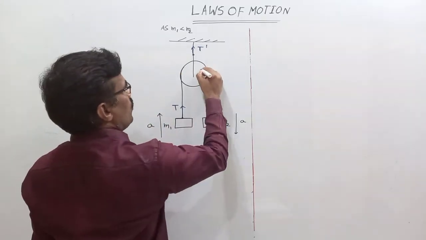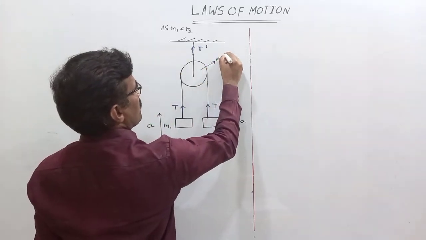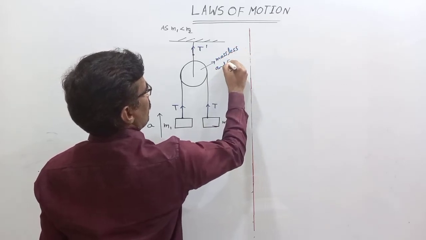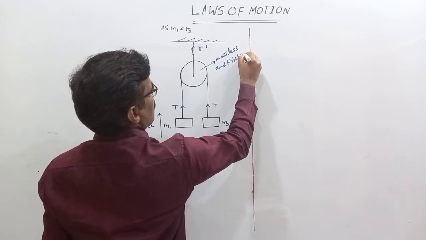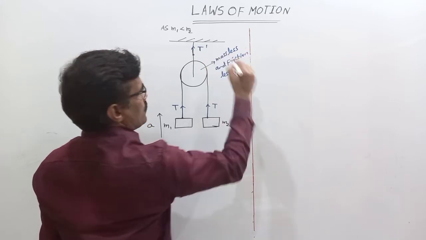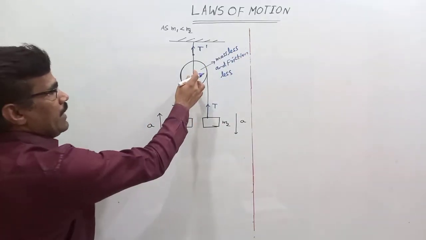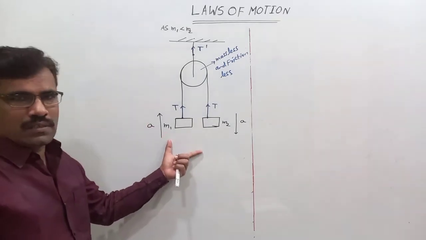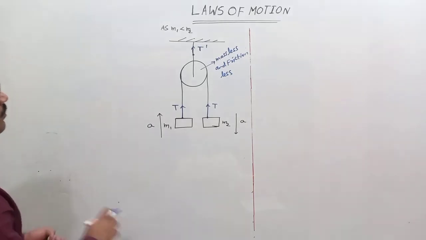What is the nature of the pulley? Massless and frictionless pulley. It is the ideal pulley. Strings are ideal, and ideal strings mean massless and inextensible.